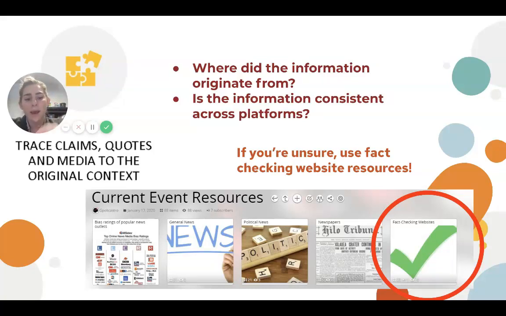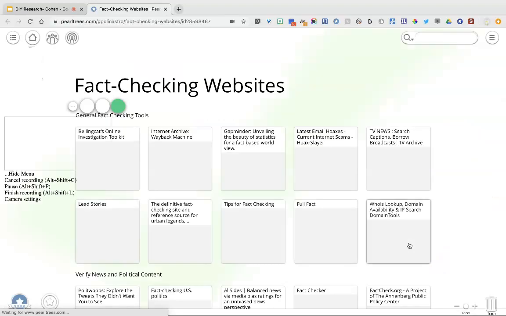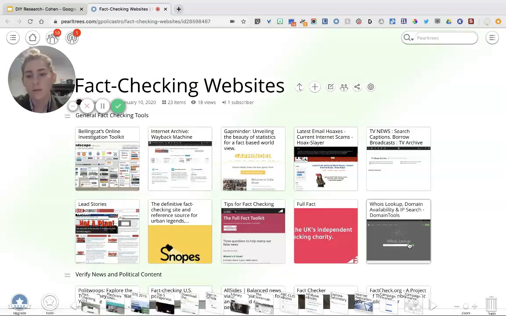Okay, so if you get to this step of tracing claims and quotes in your SIFT process, know that we have fact-checking resources available for you. Okay, so on your Pearl trees, you have access to this. Okay, and we have a ton of different fact-checking websites that you can use for free.